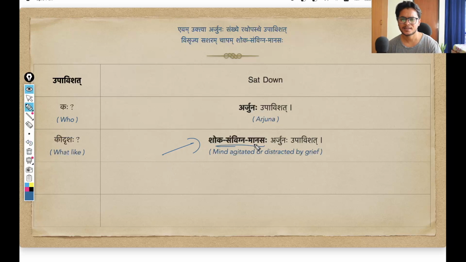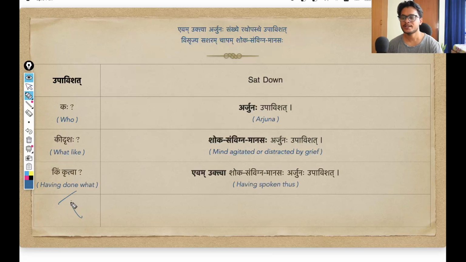And since this is being used as an adjective, of course, it is describing Arjuna, right? So this also is going to use the Prathama Vibhakti, first case, Ekvachan, just as the noun Arjuna. That is what is happening here. So Shoka Samvigna Manasaha Arjunaha Upavishat. Arjuna, whose mental state or whose mind was agitated by grief, he Upavishat, sat down. That is the meaning. Let us move on.